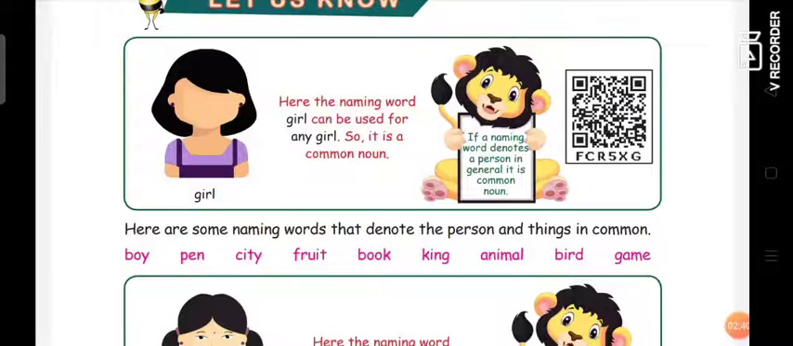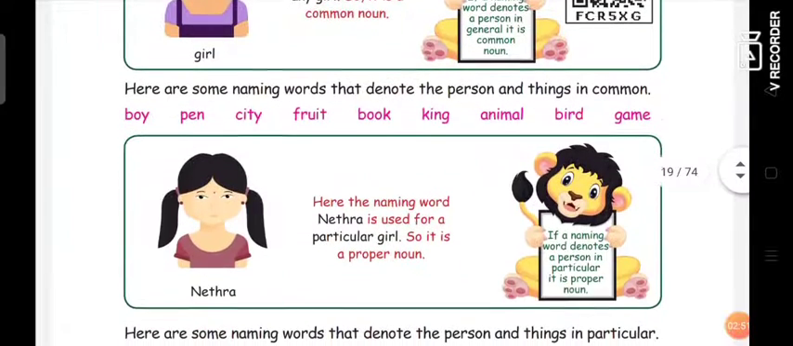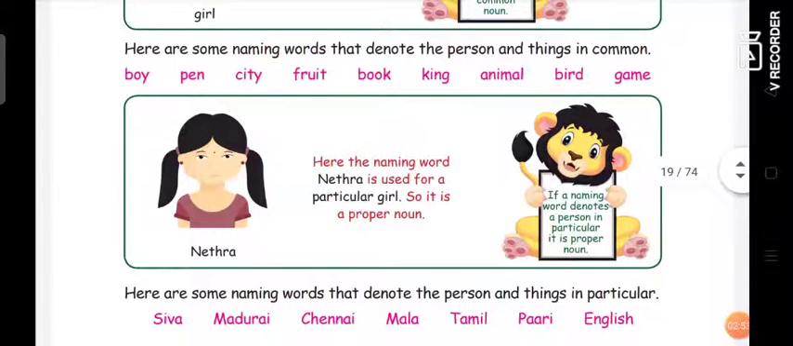Yes. So this is known as a common noun. If a name denotes a person in general, then it is known as a common noun. Okay. Next, proper noun. Proper noun is just different from common noun. If a naming word denotes a person in particular, then it is a proper noun. It is different from common noun.